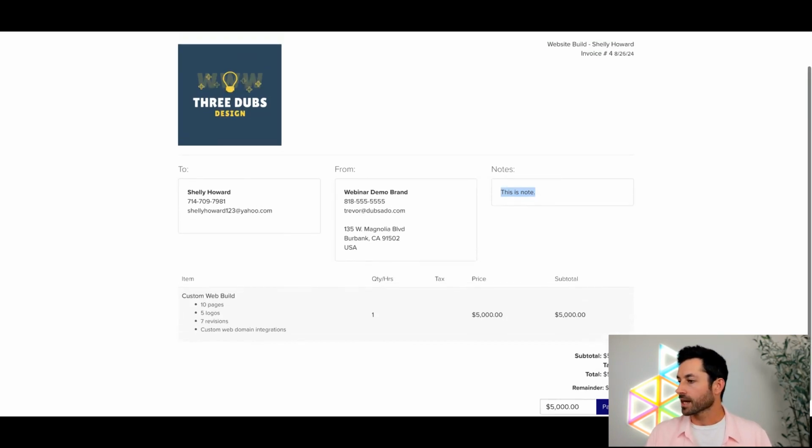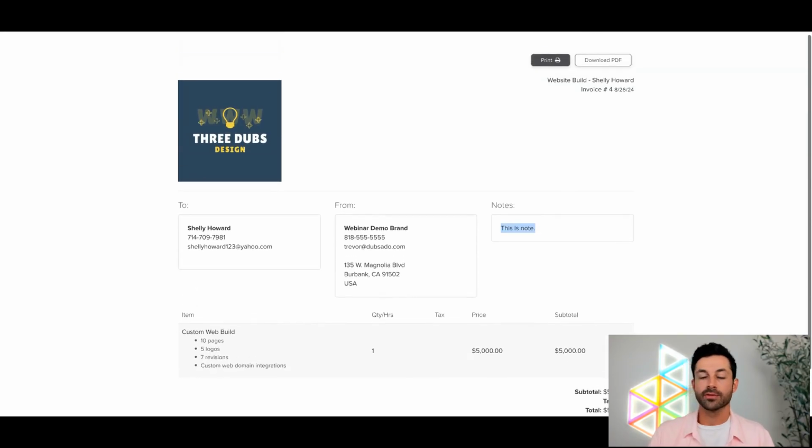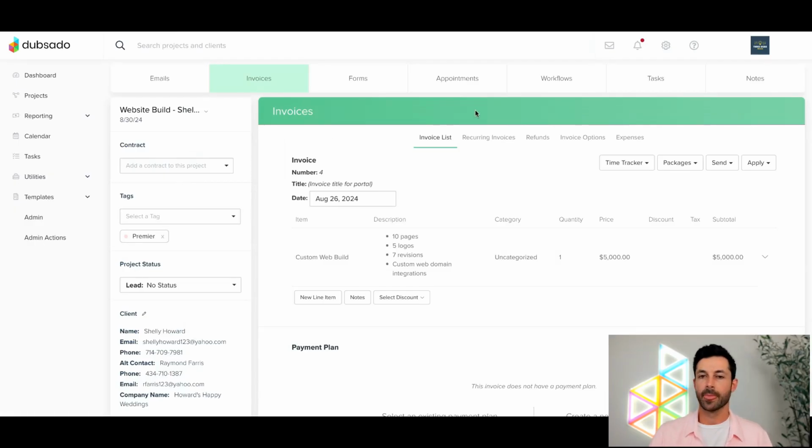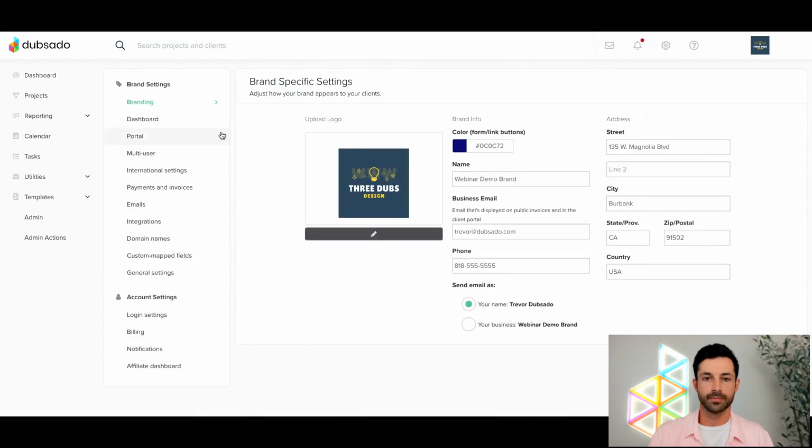Let's see here. Alexis asks, how did you add the branding there? So by default, your brand logo will be added into your Dubsado invoice. You don't even need to customize that at all. So if I toggle back over to Dubsado, let me share that one. Cool, did it right this time. Sweet. So that logo is being pulled from my branding page. If I go up to settings and I go up to branding, this logo right here is used in a lot of places. As you can see here in the upper right-hand corner, it's denoting which brand I'm in. I know it's pretty small, but it's also going to be used on my invoice by default. It's going to be used in a couple different places.